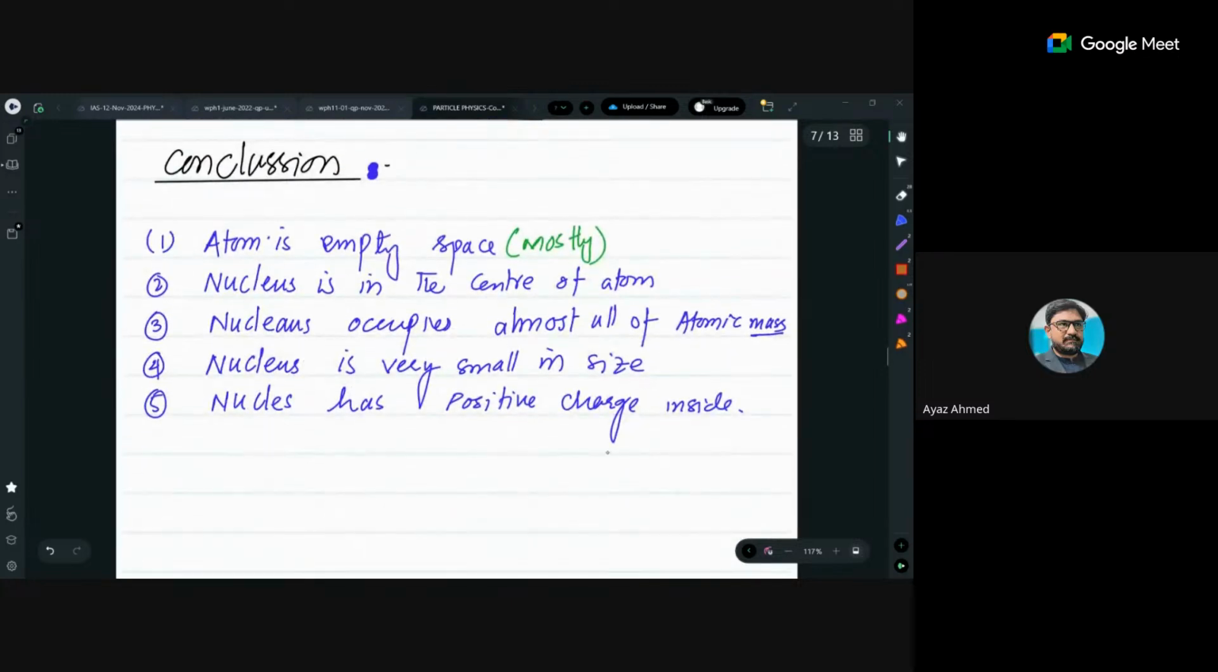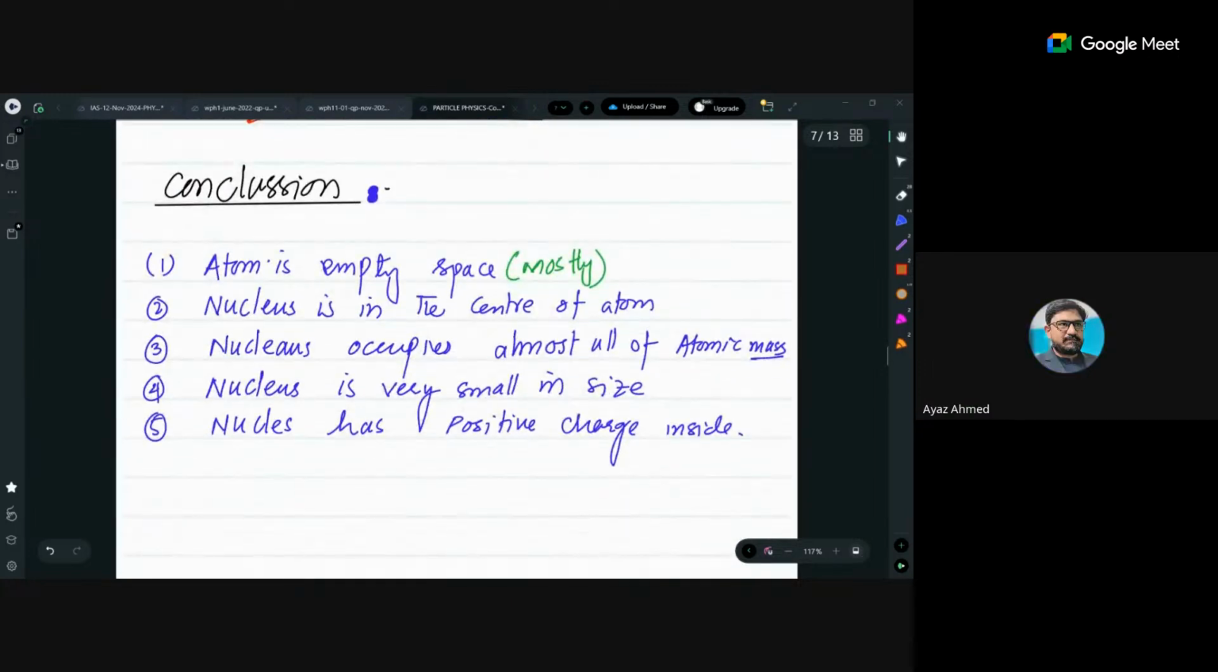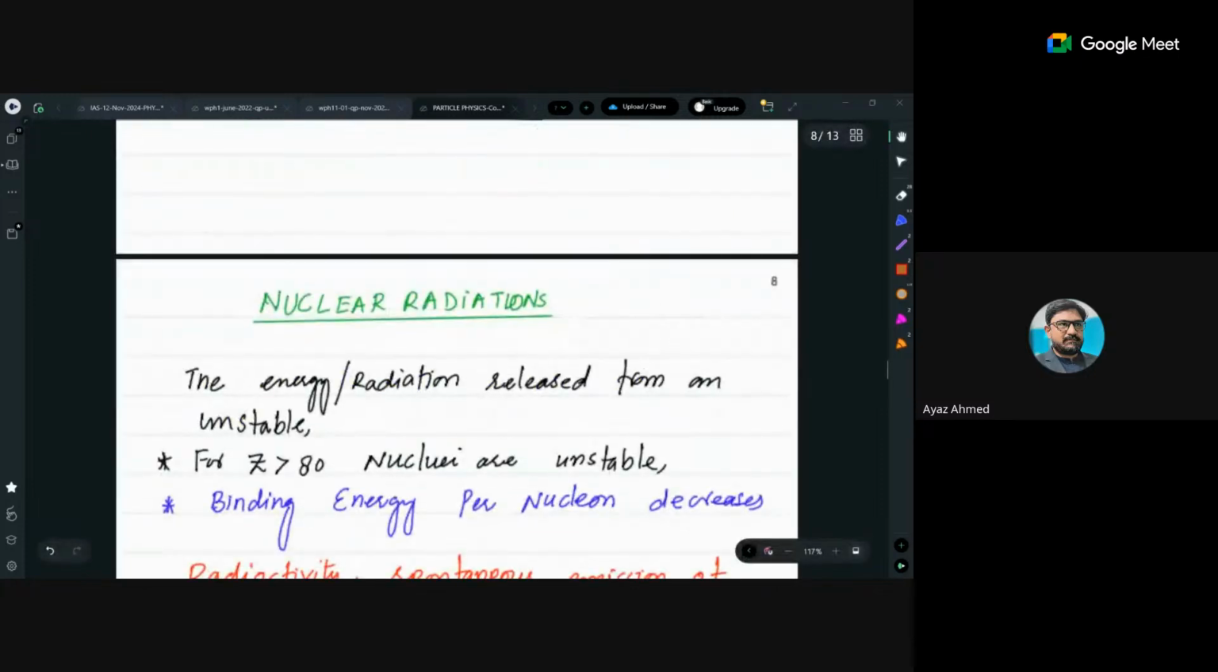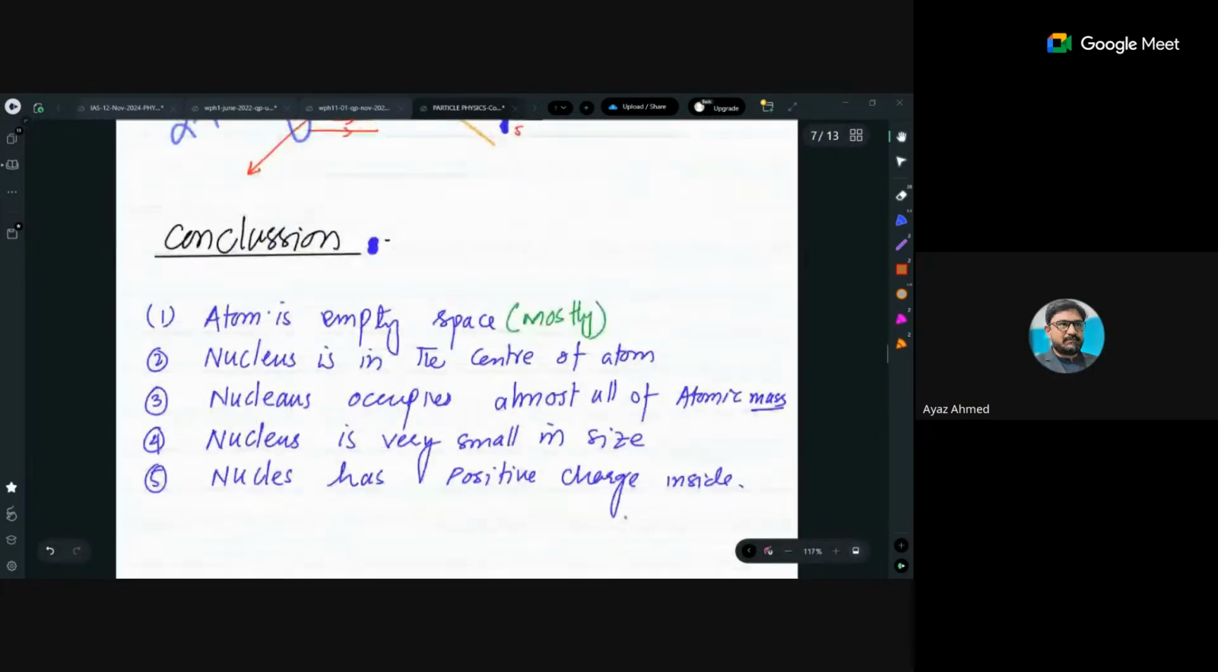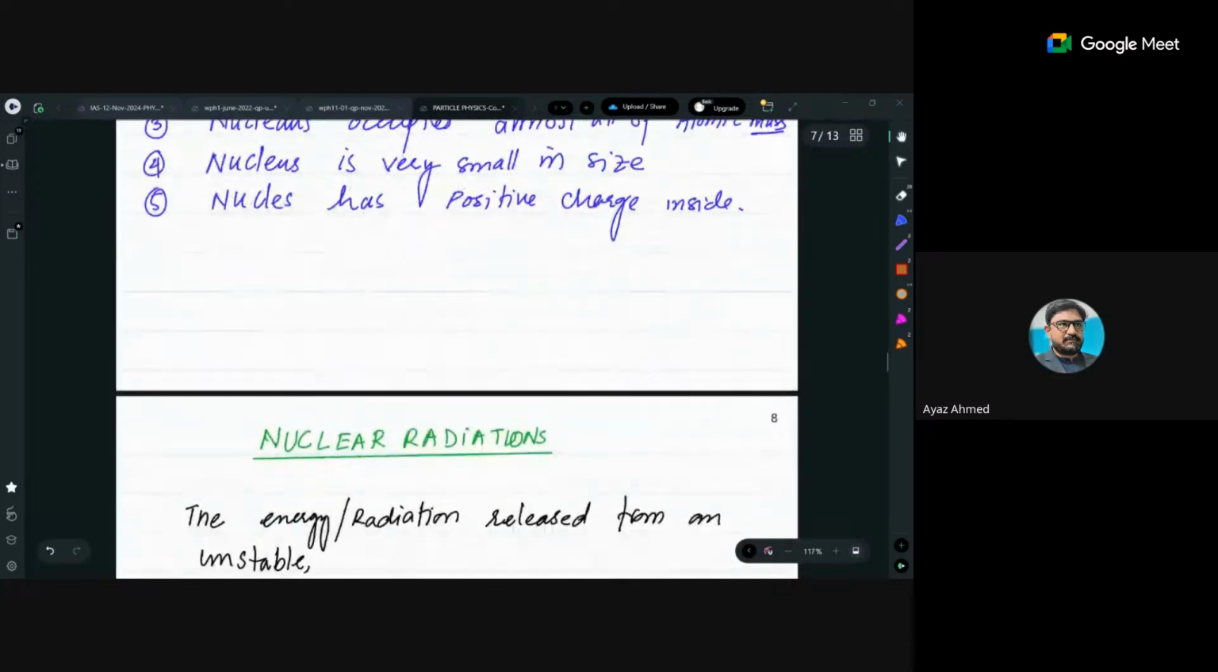So the conclusion is that the atom is mostly empty space. These are the five inferences coming from all these observations. The nucleus is in the center of the atom. The nucleus occupies almost all of the mass of the atom. The nucleus is very small in size and has positive charge. I believe you have this concept very clear. If there is something which is not clear, you can ask me.